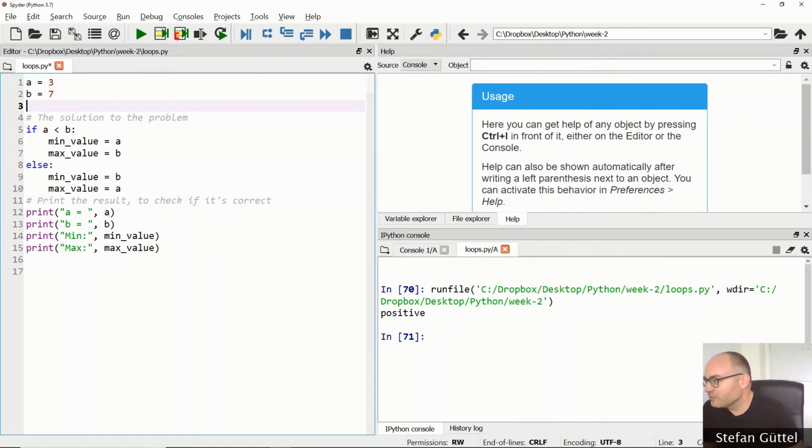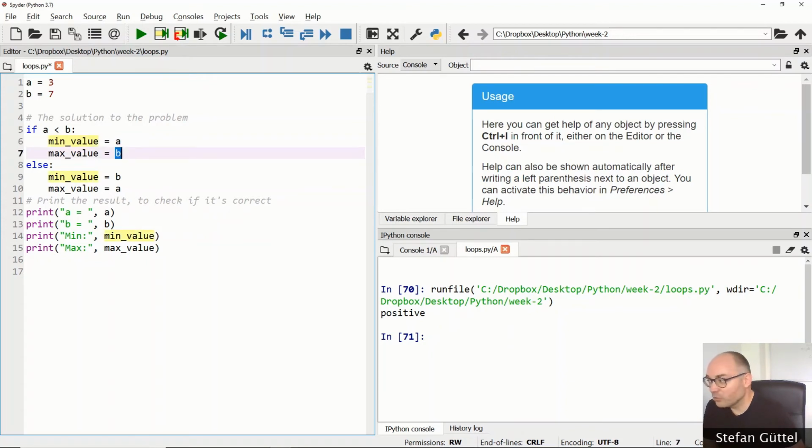And we first focus on the core of the problem, which is this one here. This if-else command is really the core of our code. So what are we doing? Well, we check whether a is less than b. If this is the case, we know that a holds the minimal value of the two, so we assign the value of a to a new variable called min value.